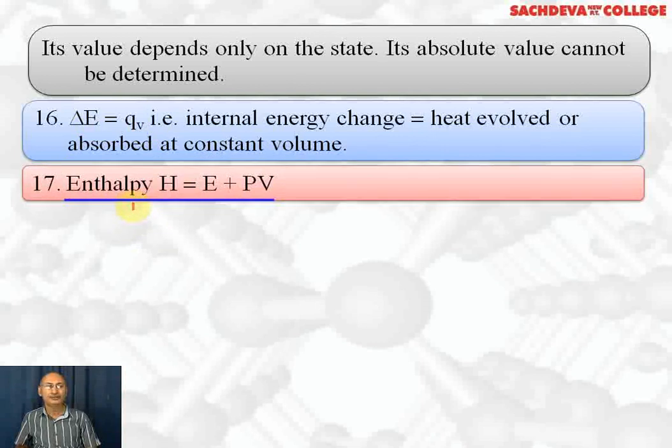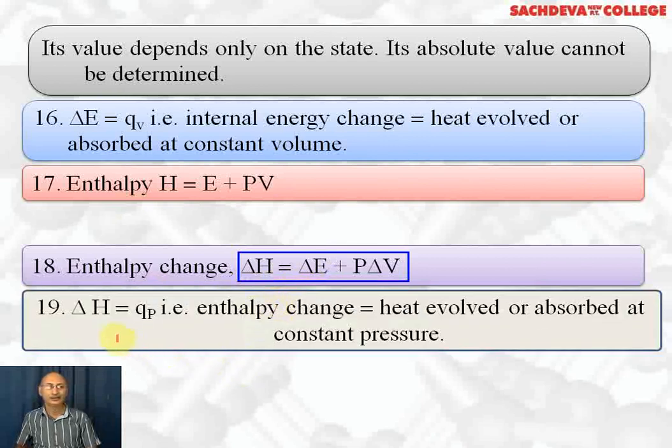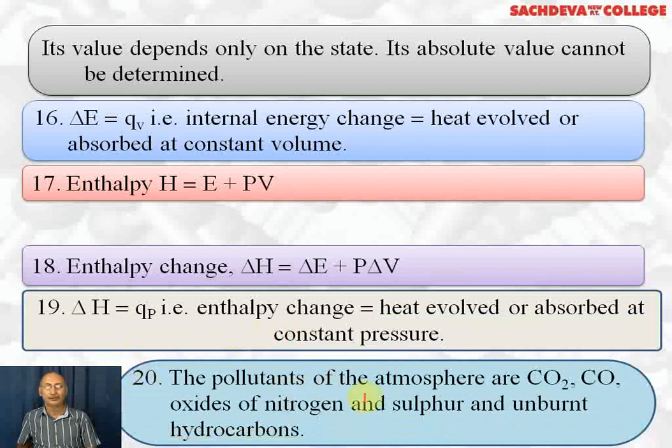Enthalpy H is equal to E plus PV. Enthalpy change delta H is equal to delta E plus P delta V. Delta H is equal to Q at constant pressure, that is, enthalpy change is equal to heat evolved or absorbed at constant pressure. The pollutants of the atmosphere are carbon dioxide, carbon monoxide, oxides of nitrogen and sulfur, and unburnt hydrocarbons.